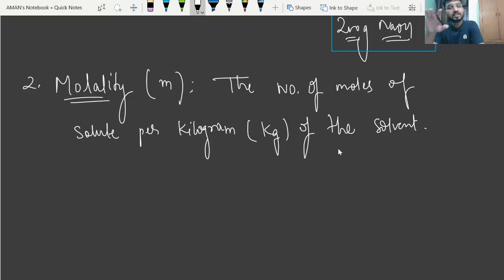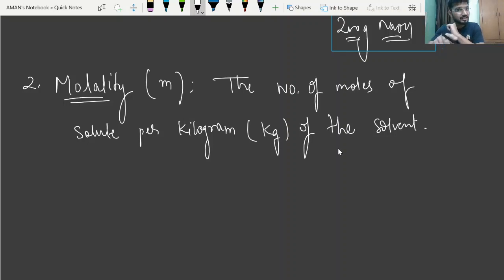It will remain the same, the number of moles of solute. Just like in case of molarity, we have taken number of moles of solute, in a similar way in case of molality you are also taking number of moles of solute. But in case of molarity, we are comparing this number of moles present in the volume of the solution.